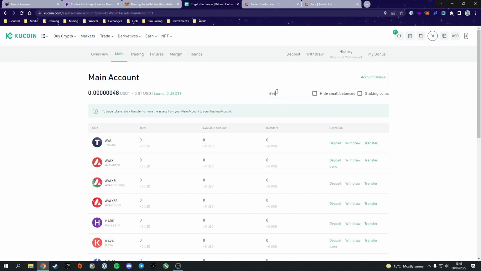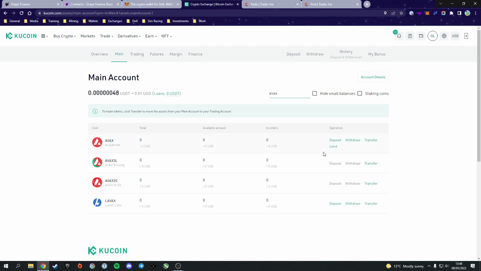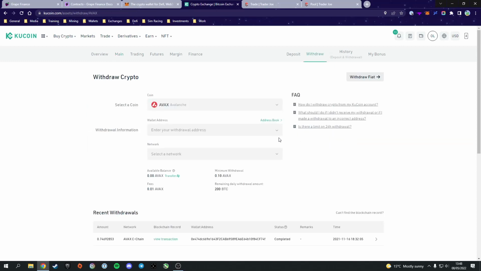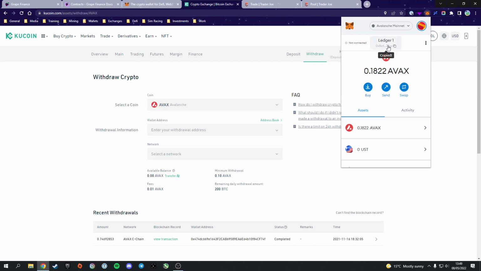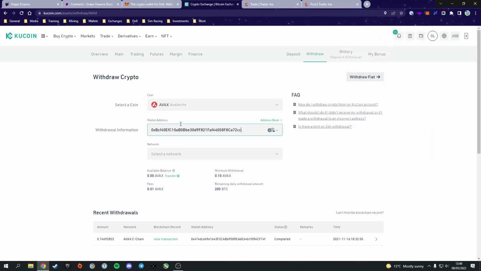So you're going to want to buy yourself some Avax. Use whatever payment method you want. But the important thing is you've got Avax in your wallet and we need to click withdraw to withdraw it to our MetaMask wallet. These are the 2 things that are very important. So we've already selected the coin we want to withdraw, which is Avax. Next, you're going to click on your MetaMask wallet and copy your address, which you can paste in here.